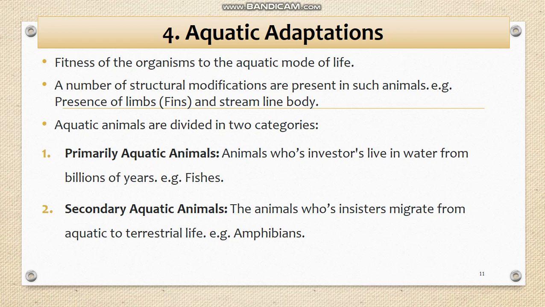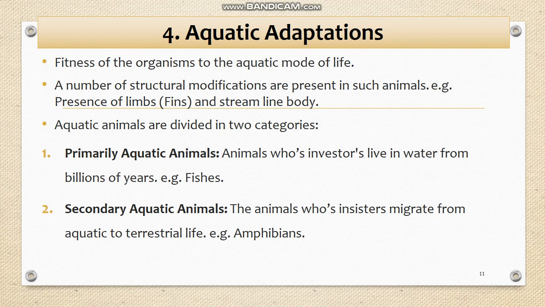These animals have organs which are modified for both aquatic as well as terrestrial life. For example, amphibians live in both water and on land. For feeding and their daily activities, they are on the terrestrial mode of life on the earth. But in the breeding season they move toward water bodies.